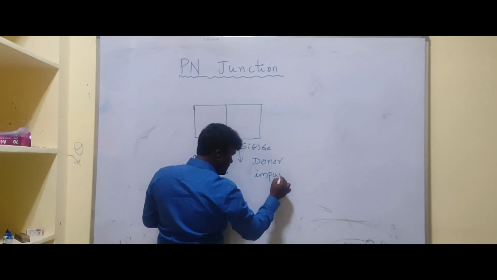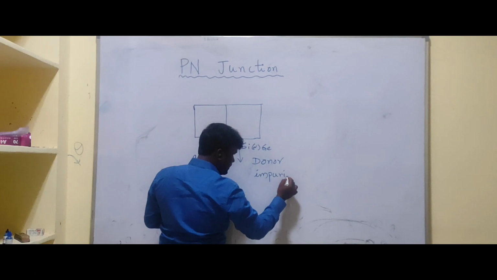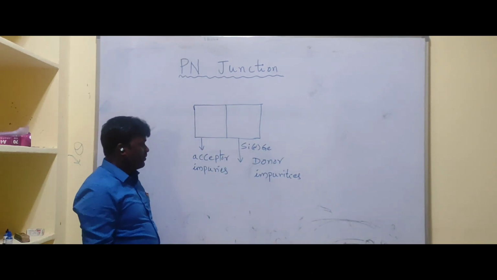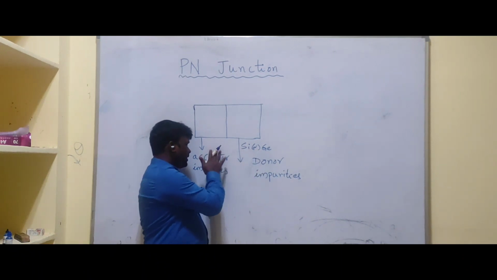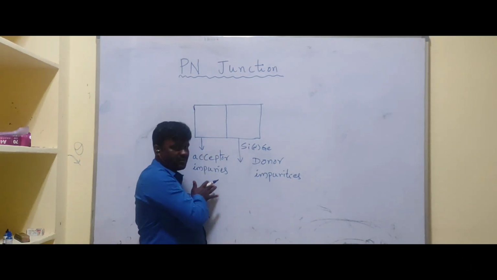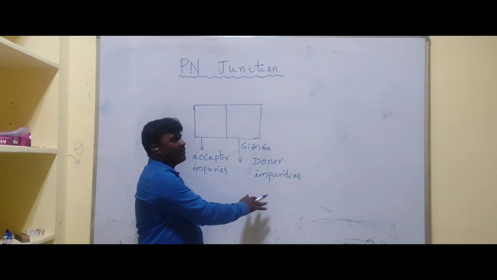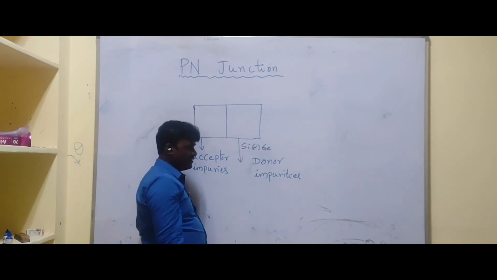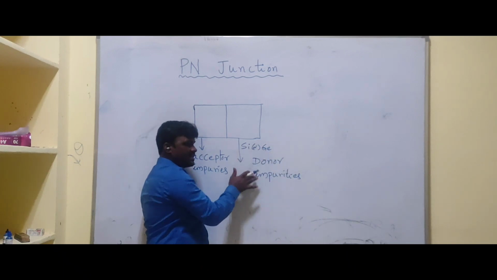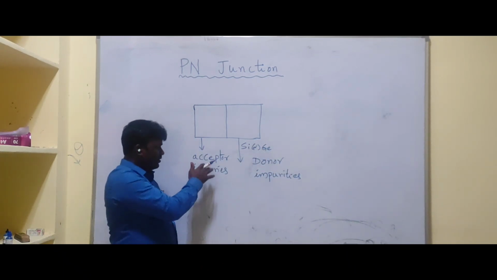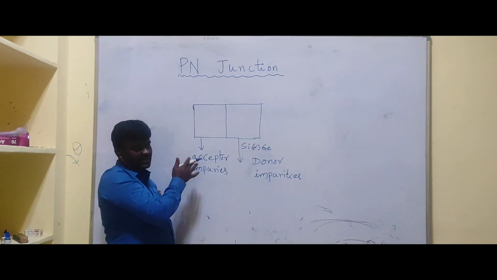Already we discussed acceptor and donor impurities. What is meant by a donor atom or an acceptor atom? A donor atom is ready to donate electrons, meaning it has an excess of electrons. Here there is a scarcity of electrons, so it is ready to accept electrons.